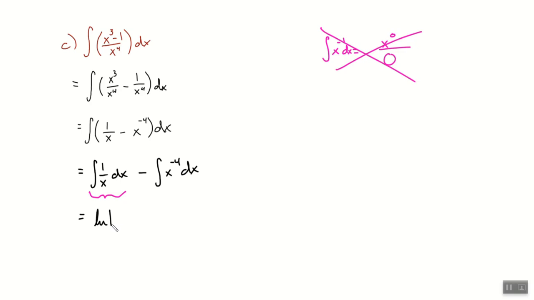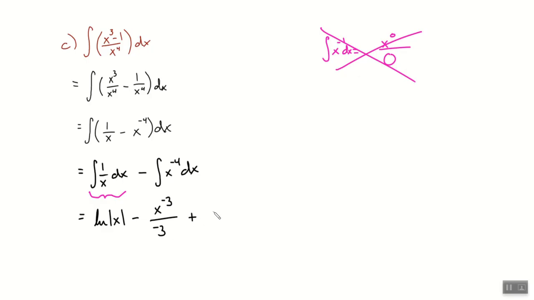Okay. Minus, and then let's do this one. I'm going to work this one out a little bit more detailed here. X to the negative 4, what would that become? And I actually don't think I really need super detail. What do we do with the exponent? What's negative 4 plus 1? And then we divide by this new number.